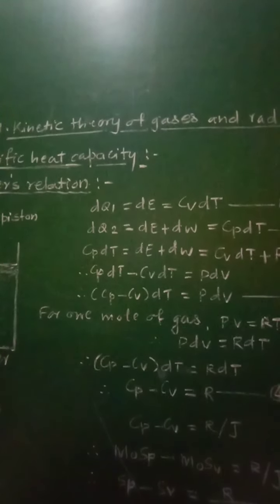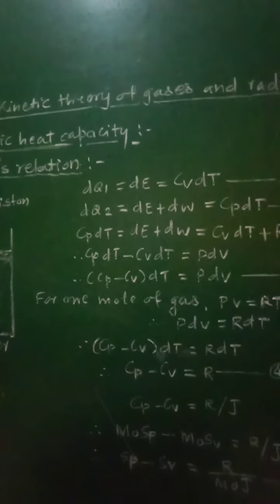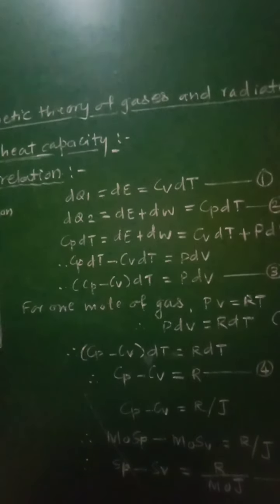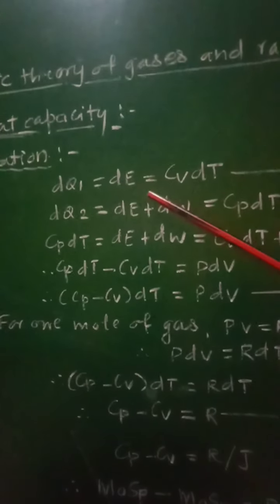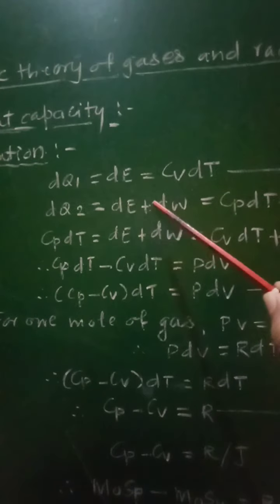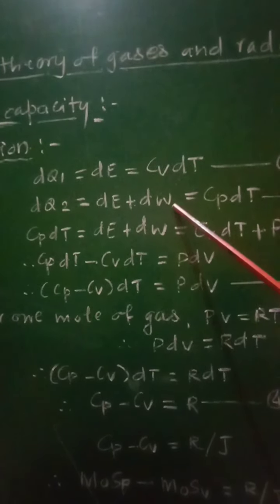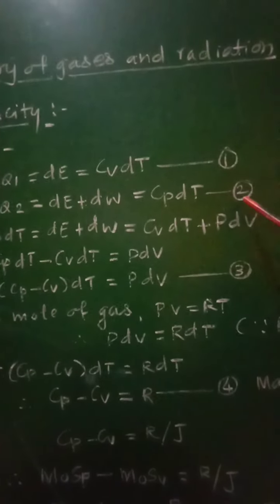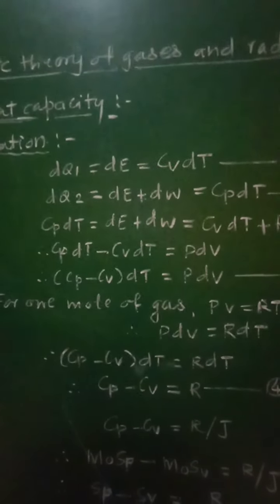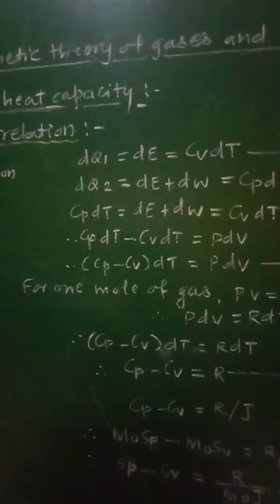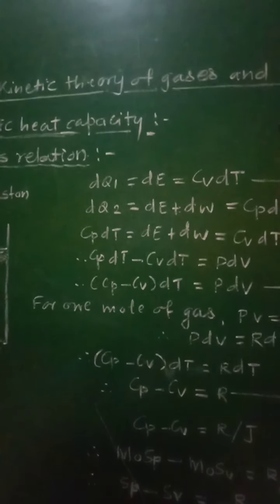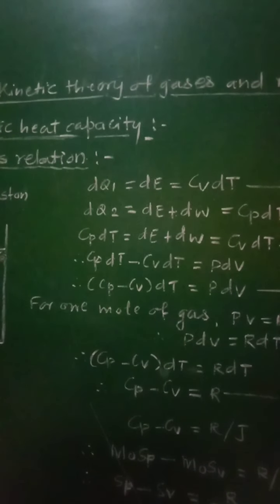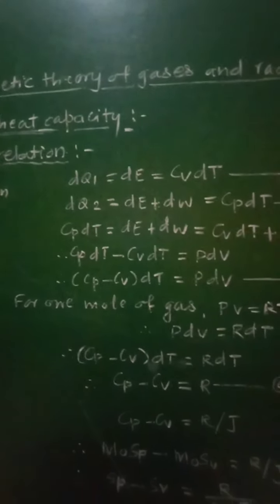Therefore, the work done dW will be equal to PdV, and hence the amount of energy supplied to that gas, that is dQ2, will be equal to dE plus dW, and that will be written as Cp into dT, equation number 2. Now, Cp is the molar specific heat of the gas at constant pressure in that relation.